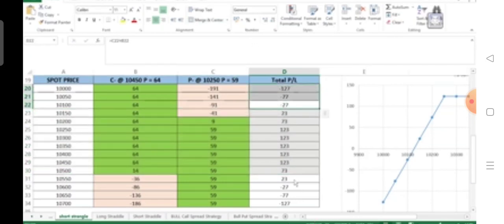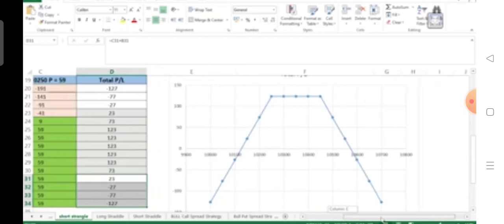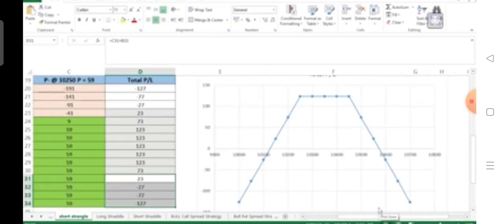Below this and above this, the strategy is generating a negative payoff. You can also have a look at the payoff diagram over here. It is the mirror image of a long strangle strategy. So if the market is range bound, between this area we have a positive payoff, and if the market goes beyond the range, it starts giving a negative payoff.